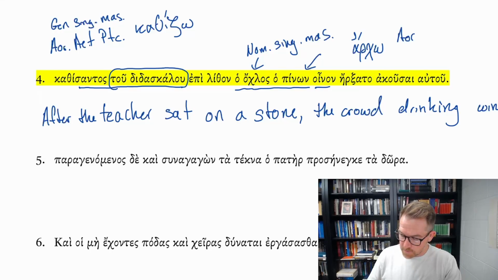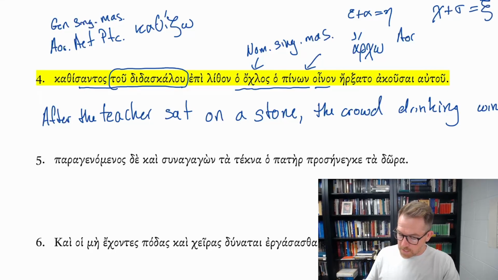You can see the epsilon prefix plus the alpha makes it e, and then the chi plus the sigma has become xi. So erxato, this is the sa, sao, sato, samen, sasthe, santo. The middle verb.